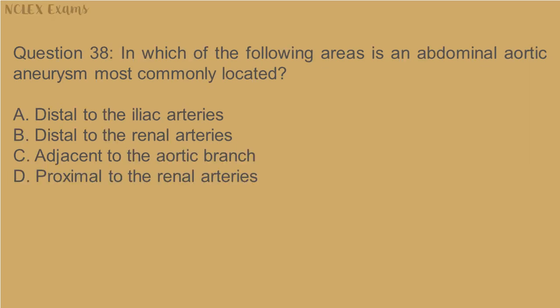Question 38. In which of the following areas is an abdominal aortic aneurysm most commonly located? A. Distal to the iliac arteries. B. Distal to the renal arteries. C. Adjacent to the aortic branch. D. Proximal to the renal arteries.